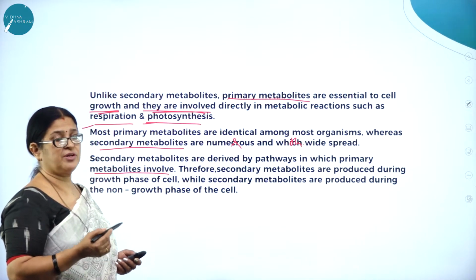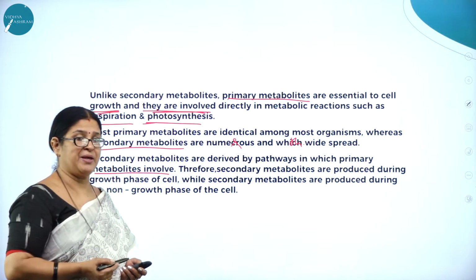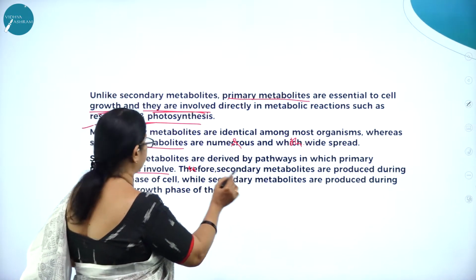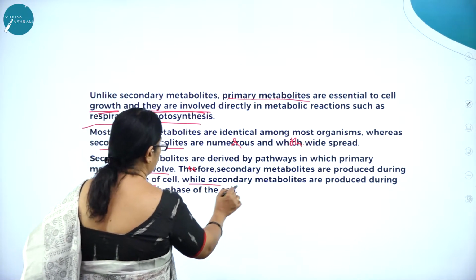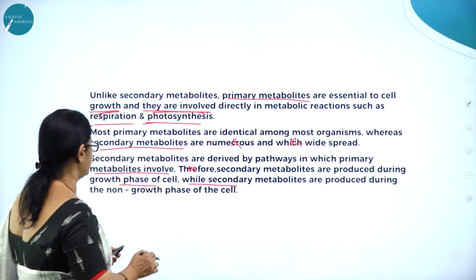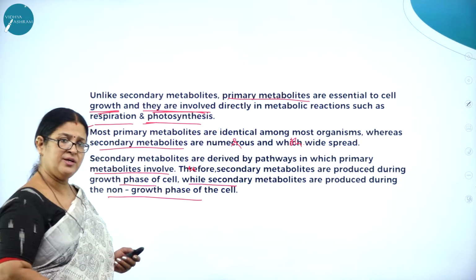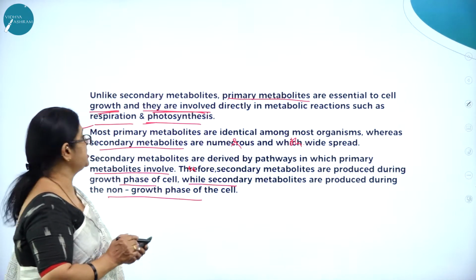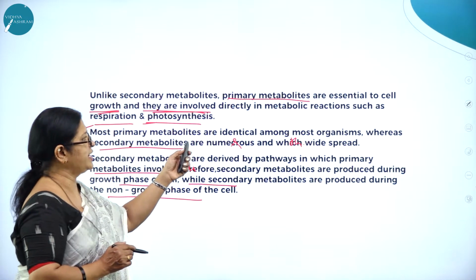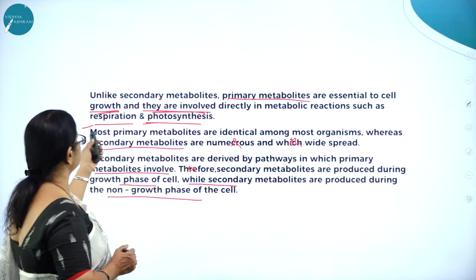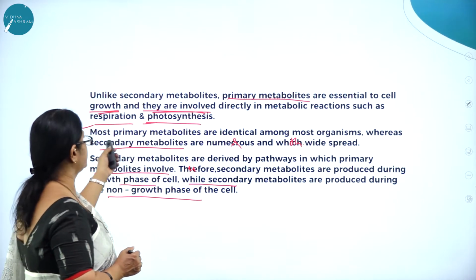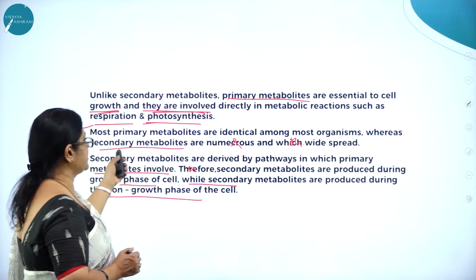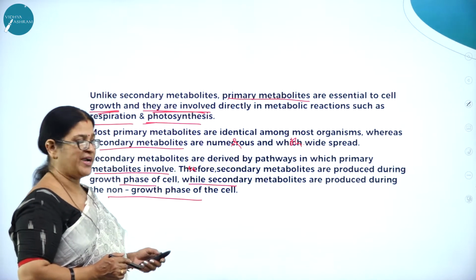Usually they will ask for the differences between the primary metabolites and secondary metabolites. Therefore, primary metabolites are produced during the growth phase of a cell, while secondary metabolites are produced during the non-growth phase of a cell. Most primary metabolites are identical among most organisms, whereas secondary metabolites are numerous and widespread.